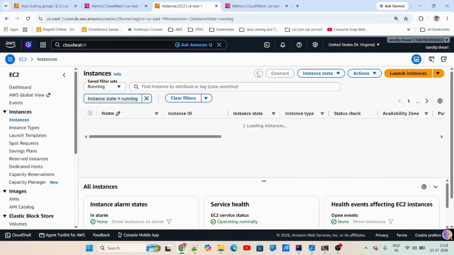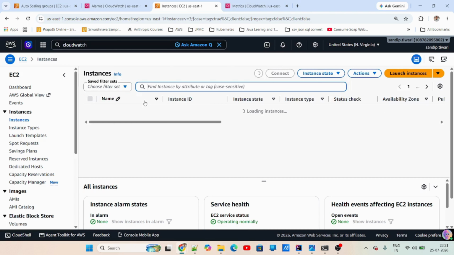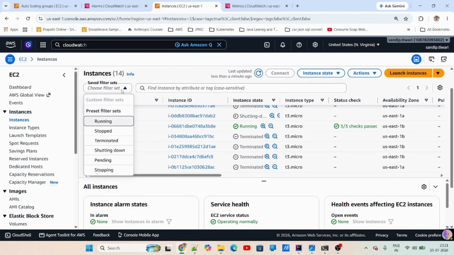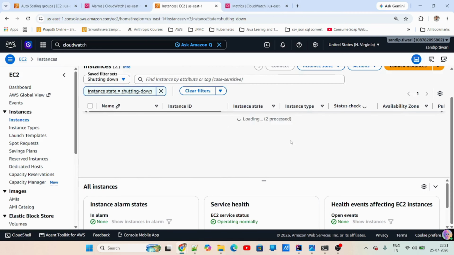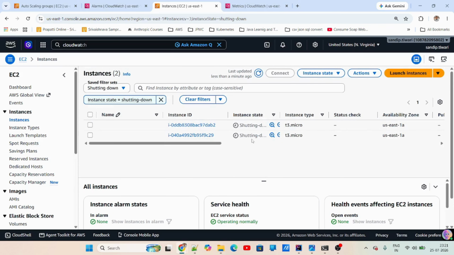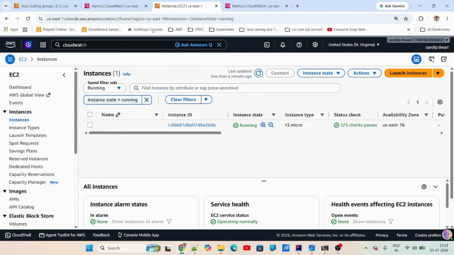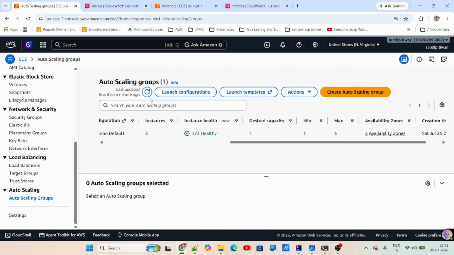Let's see that the process will be triggered. As you can see, there are two shutting down operations. You can see two instances are in the shutting down state, and only one instance is in running state. So this is how your simple scaling works.